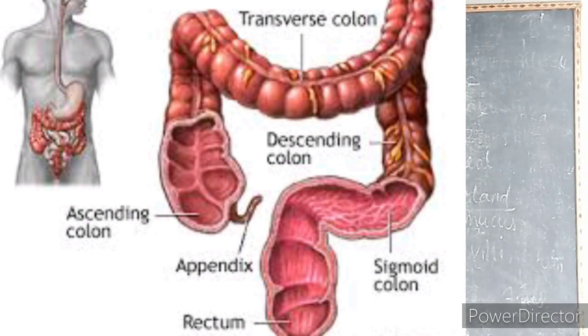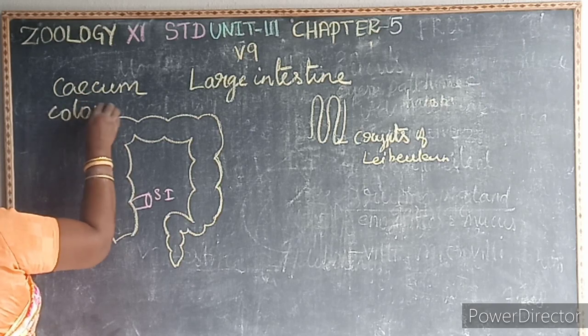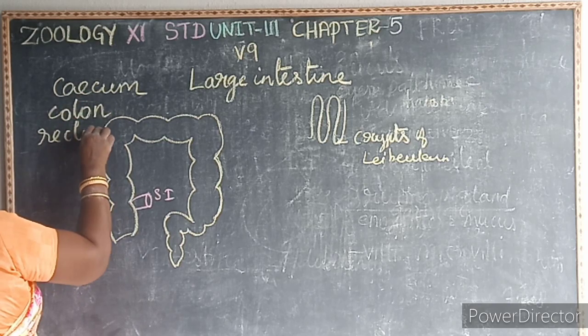Next we learn about the large intestine. We know that the stomach is divided into 3 regions. What are they? Cardiac, fundus and pyloric. The small intestine is divided into 3 regions. What are they? Duodenum, jejunum and ileum. In the same way, the large intestine consists of cecum, colon and rectum.